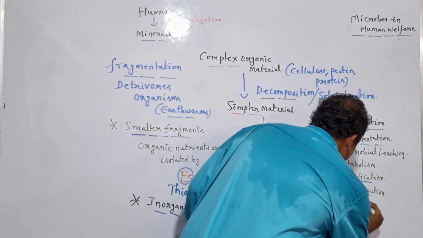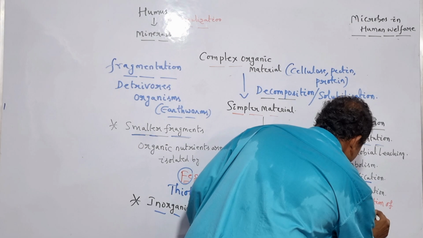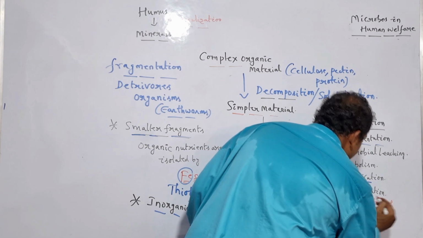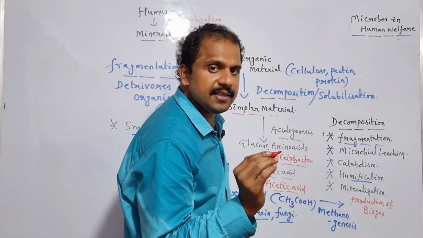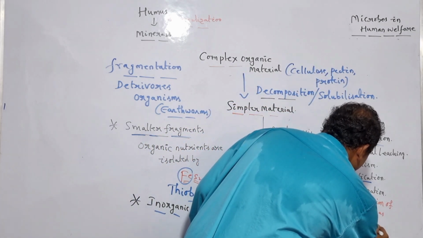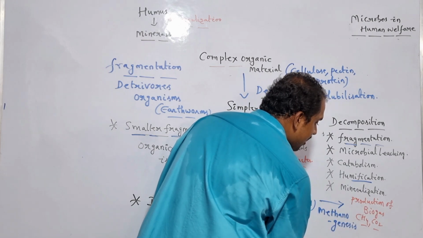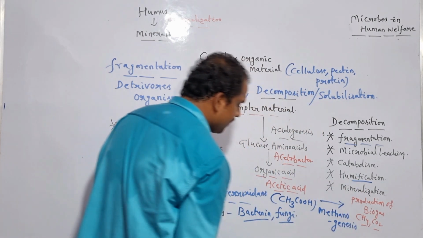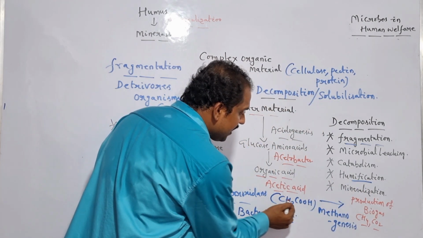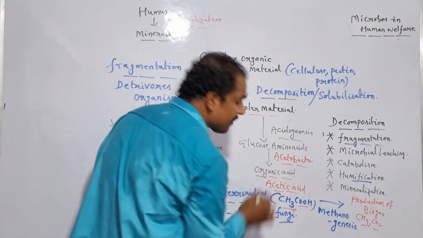So the biogas contains methane as well as carbon dioxide, right? And the methane and carbon dioxide are successfully obtained from where? From the acetic acid, right?